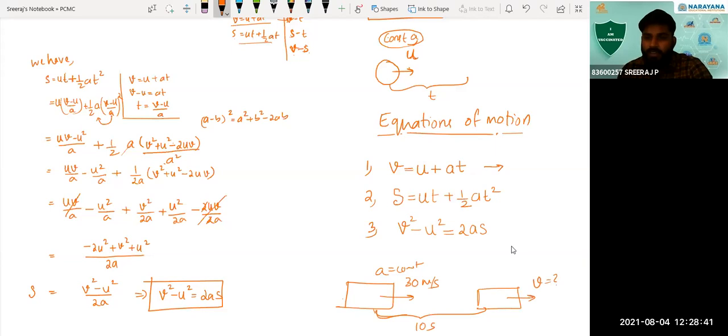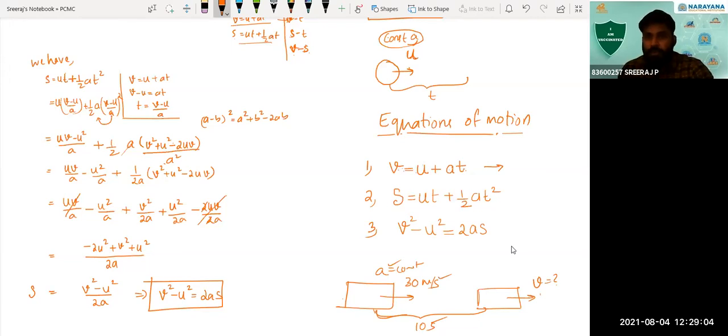How will you find it? That is by using this equation, v is equal to u plus at. Initial velocity is given to us, acceleration is known, time is 10 seconds. So just add the initial velocity to the product of acceleration and time, that gives you the final velocity. Okay, I hope you are able to make an image in your mind.